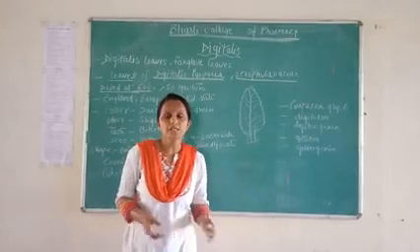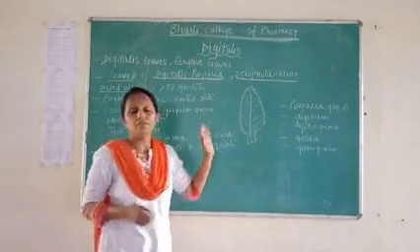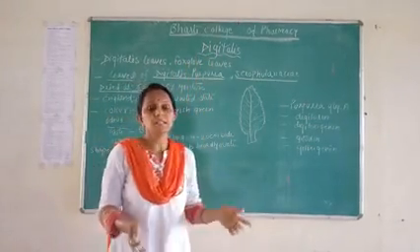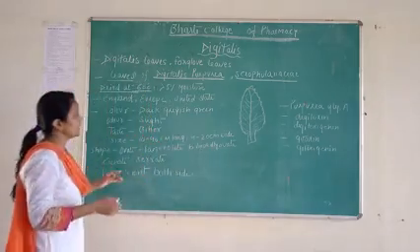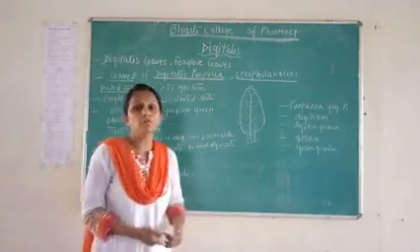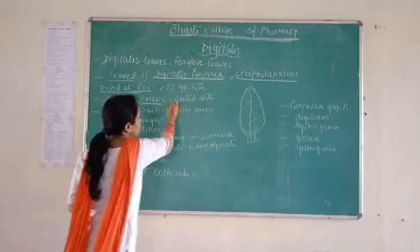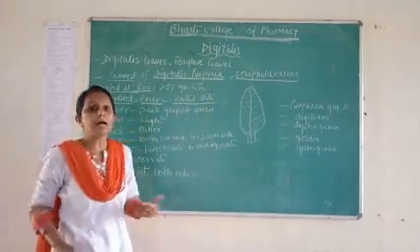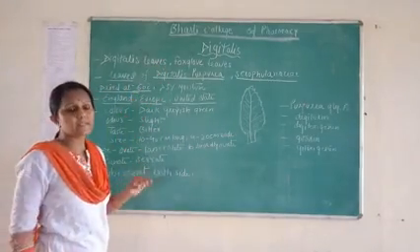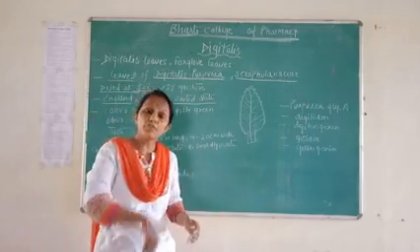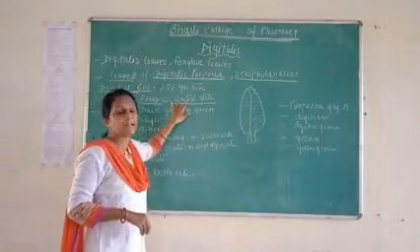Next, we talk about the geographical sources. Geographical sources means from where the digitalis plant is collected, which places the digitalis plant is cultivated. So the places where the digitalis plant is found are England, Europe and United States. These are all the places where digitalis is present or cultivated. The places are England, Europe and United States.